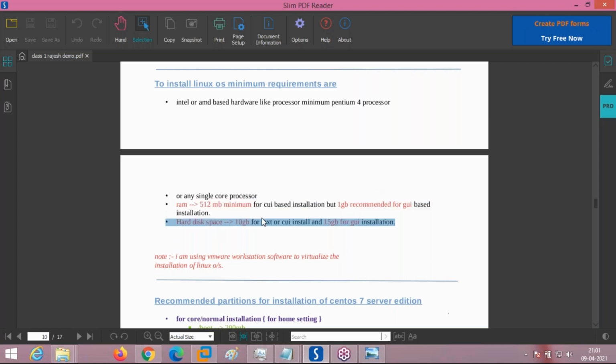Hard disk space of 10 GB is required for text based installation, and 15 GB of hard disk space for GUI based. These are minimum requirements. It doesn't mean this is what is recommended, but it is better if you have at least 2 to 4 GB of RAM and hard disk space of 30 GB.